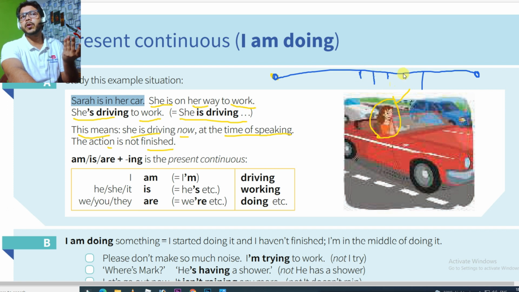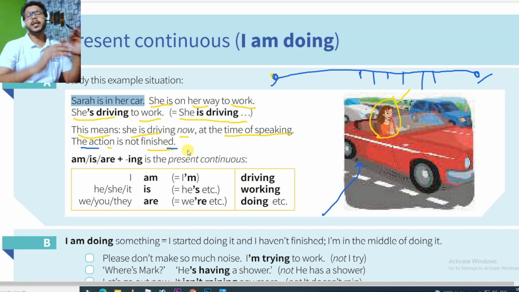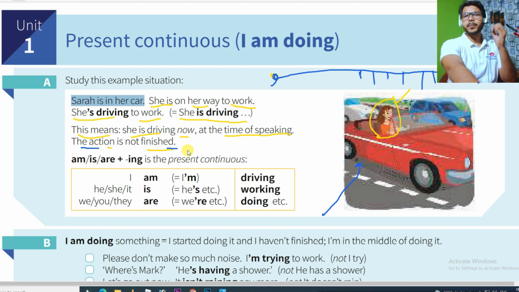At this point, action is going on, and at this point, action is going on, and at this point, action is going on. It means if somebody suddenly comes here and looks at this girl, the person can see that this girl is driving the car. The person doesn't know when this girl started driving the car. The person doesn't know when this girl will stop driving the car. It means whenever we can see at the time of speaking that something is going on, that is present continuous. So this is present continuous. Okay, it means the action is not finished. Something is going on, action is not finished, that is present continuous.